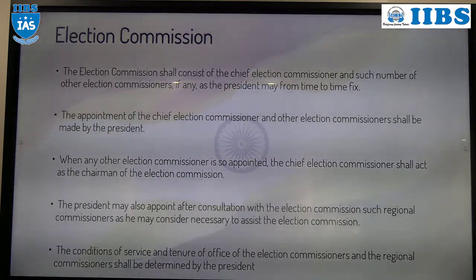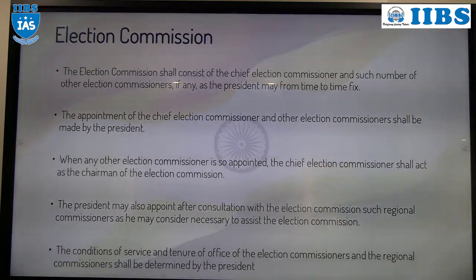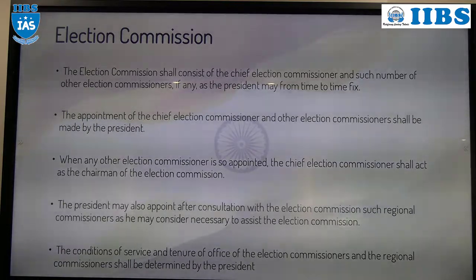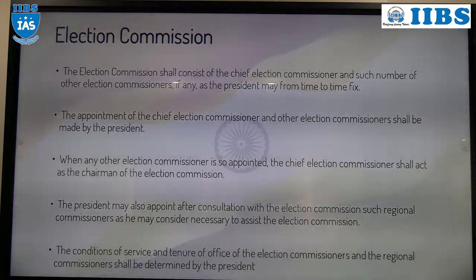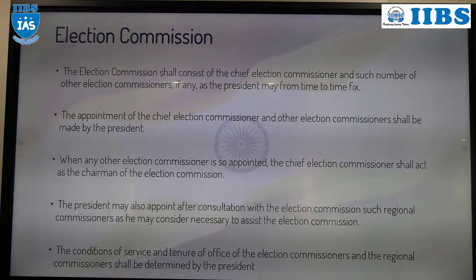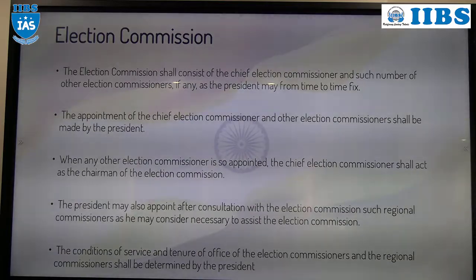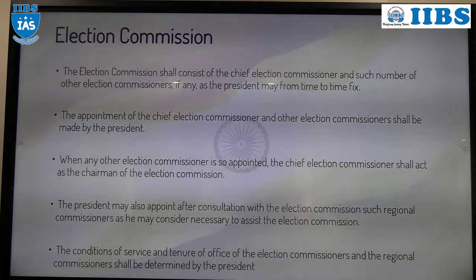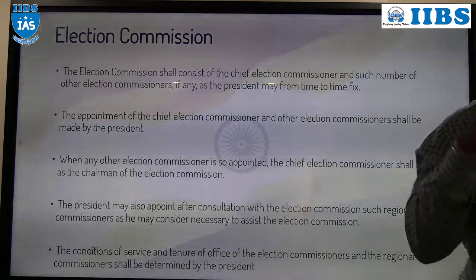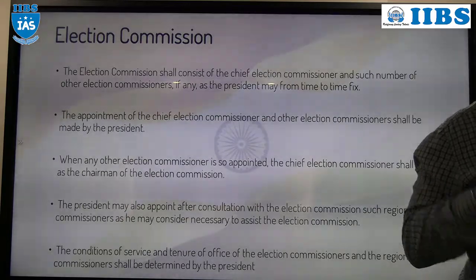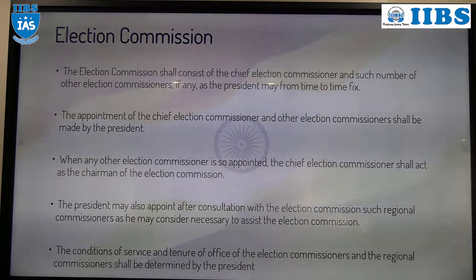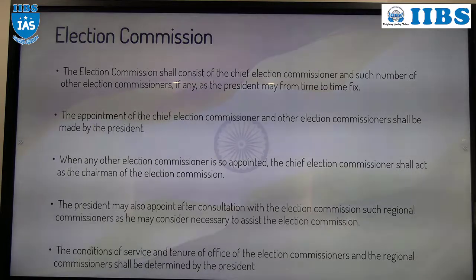In India, generally, a general election will be conducted every 5 years at the state level as well as the central level, and by-elections at any time, whenever there is a requirement. Okay, clear, all of you?